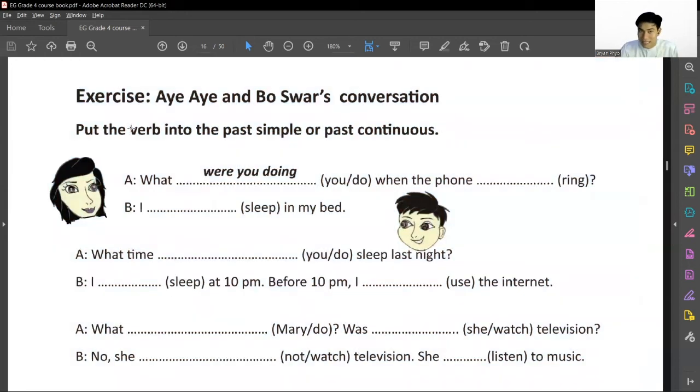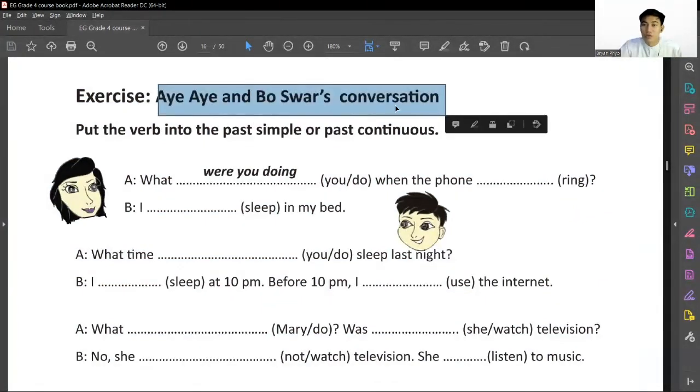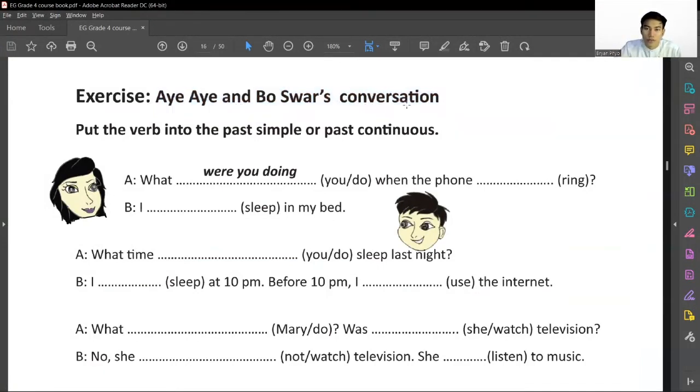So let's do the exercise. I will read the instruction for you. Exercise A, conversation. Put the verb into the past simple or past continuous. So what we have to do is put the verb in as past simple or past continuous. For example, the answer will be: what were you doing? The hints, or you can also say the prompts, are already given in the brackets.